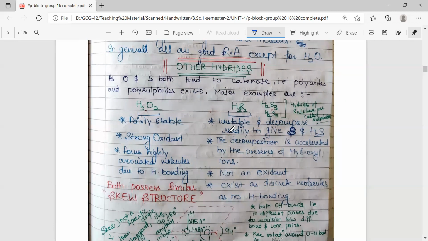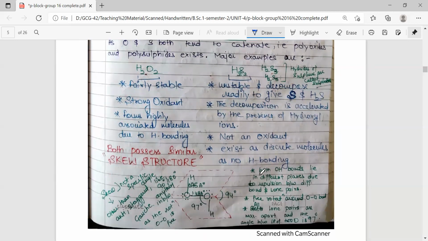Now for a comparative contrast between H2O2 and H2S2: H2S2 is unstable and decomposes readily to give sulfur and H2S gas. The decomposition is further accelerated by the presence of hydroxyl ions. It is not an oxidant. It exists as a discrete molecule because there is no hydrogen bonding. So H2O2 exists as an associated molecule, but H2S2 exists as a discrete molecule.